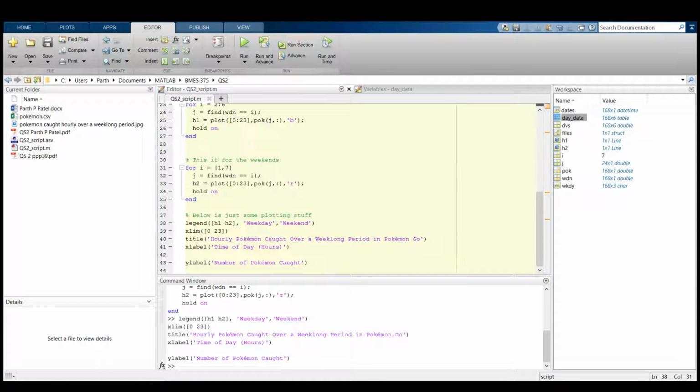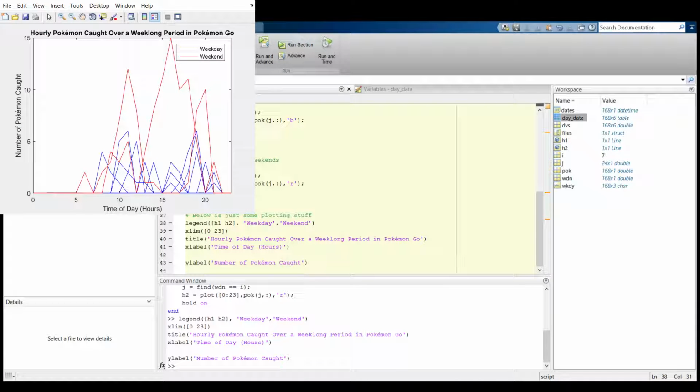So now I can finally show you the plot and what it looks like. When we're looking at plots, we always want to gain something out of them, and you can see that there are clearly spikes in my data on the weekends that are much larger than on my weekdays. The sense I make out of this is that during this specific week, I ended up going to a new place.